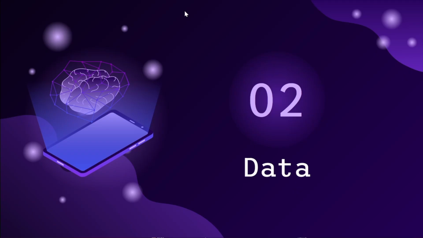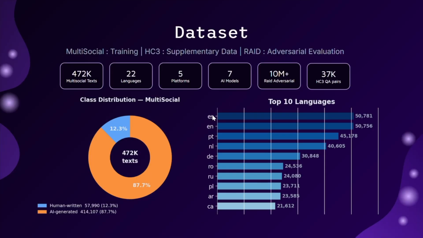So, with that central research question in mind, we now turn over to the data that will help us answer it. Starting over with the dataset overview, we use three datasets, each with a distinct role. Multisocial is a primary training corpus, a multilingual collection of over 472,000 texts from Twitter, Telegram, and Discord, spanning over 24 languages, labeled as either human or AI written by models such as GPT 3.5, Gemini, or Mistral. HC3 provides supplementary domain-specific question-answering style data, and adversarial QA is reserved only for evaluation, offering adversarial QA pairs to